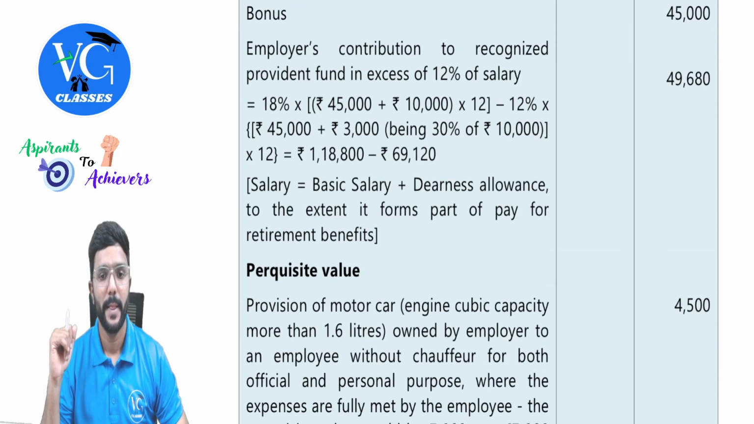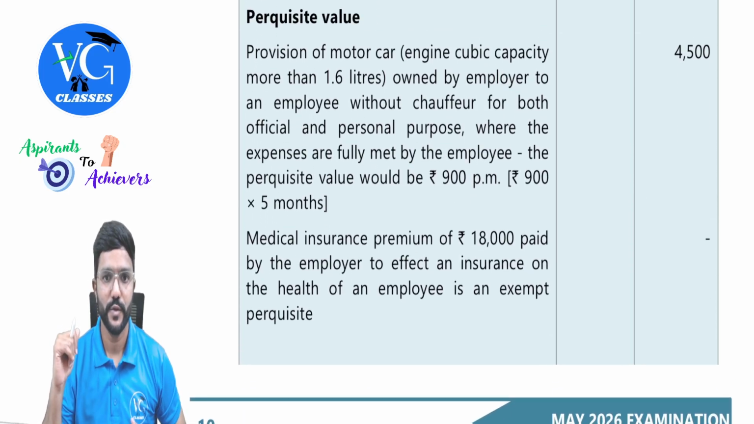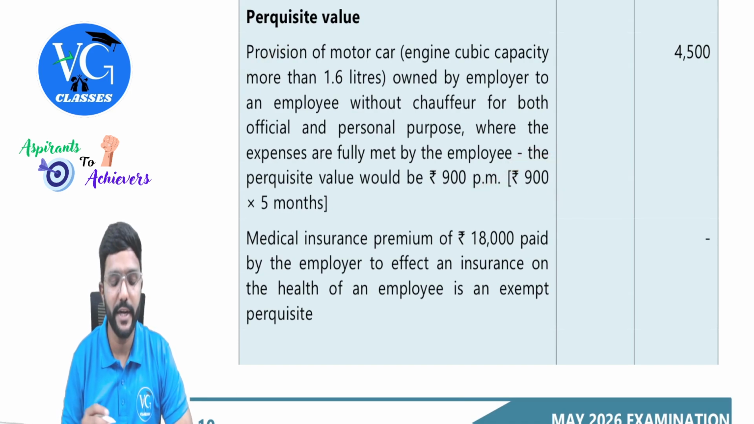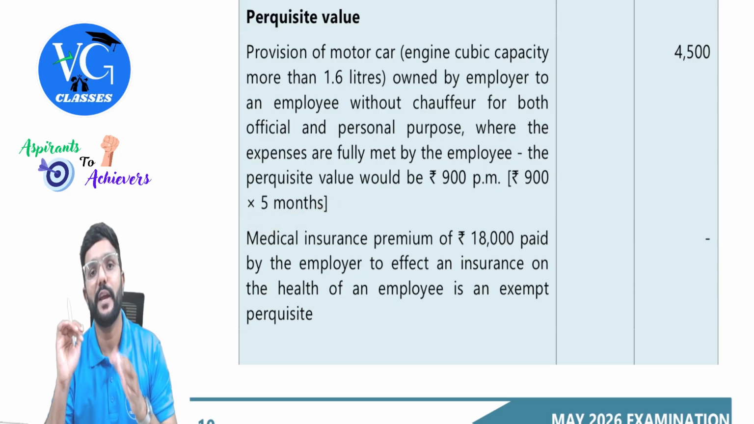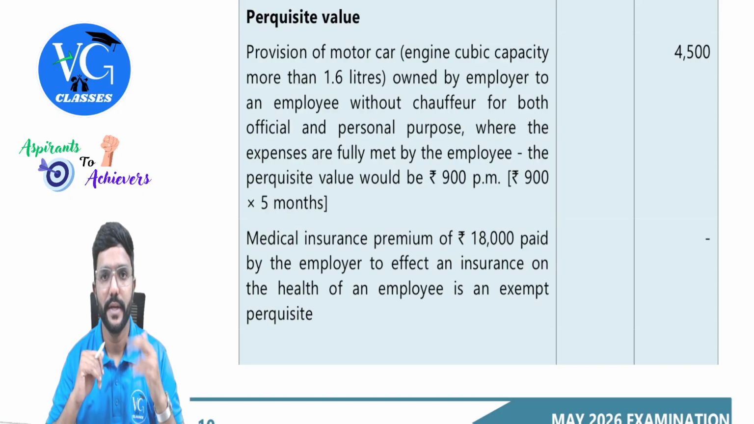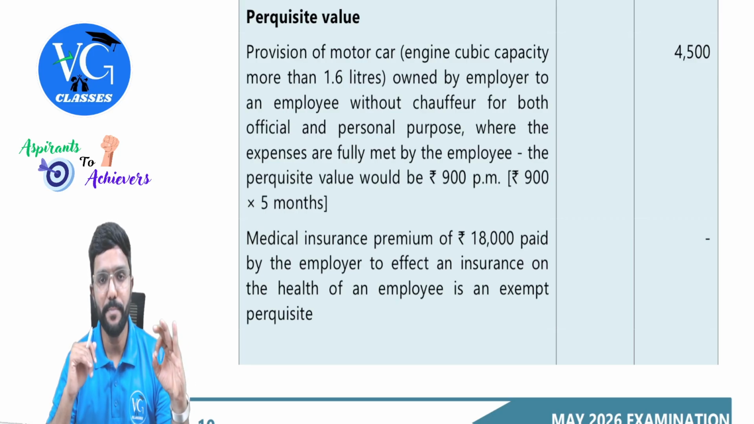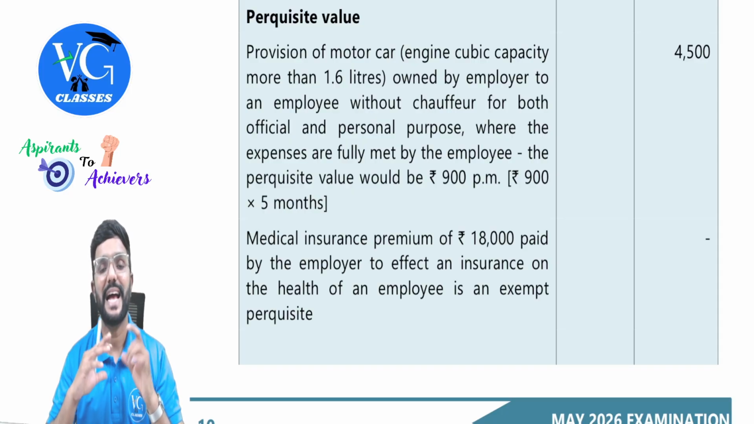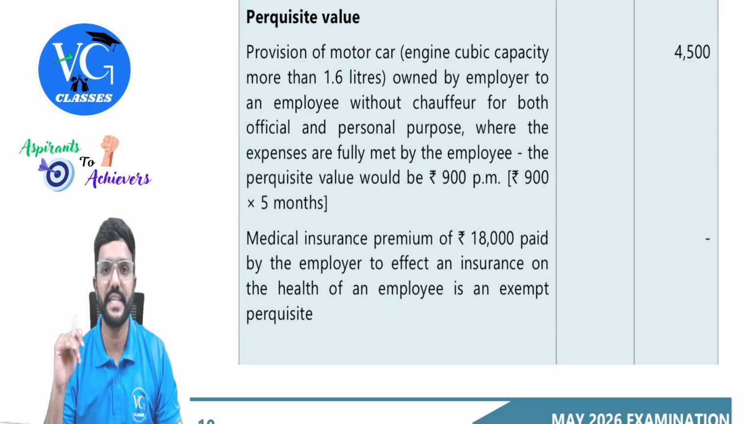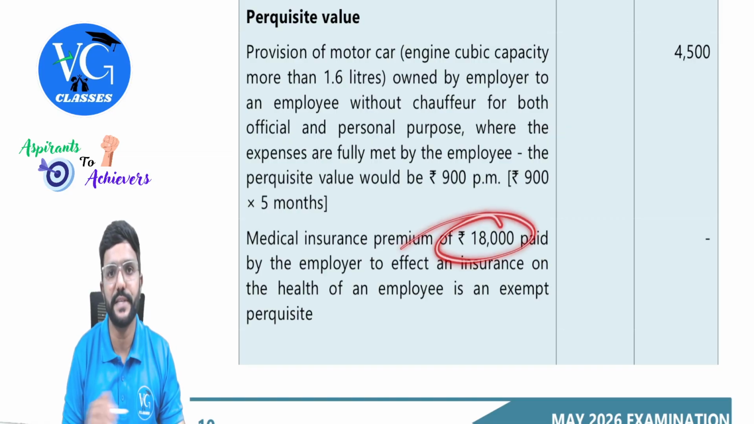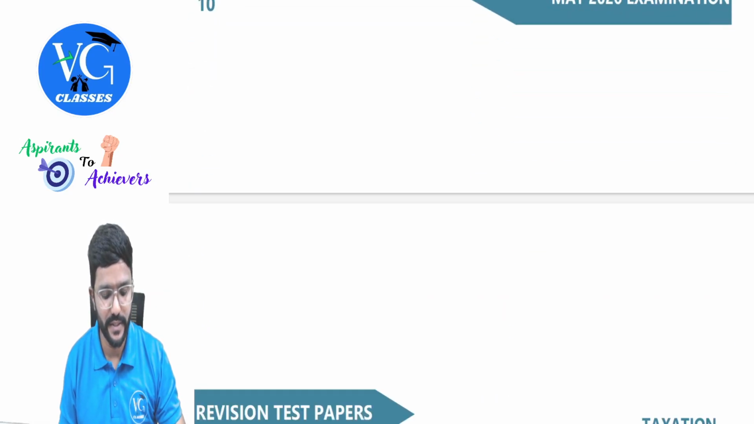Okay, sir. Next, perquisite value. With respect to motor car, I had already told you, we have to take 900 into 5 months. That is from November to March, guys. Car is owned by employer, given to employee, expenses are met by employee, car is driven by employee, but used partly personal, partly official. So in that case, as the CC of the car is more than 1.6 liter, we need to take 900 per month, people. And medical insurance premium is exempt. It is an exempt perquisite.